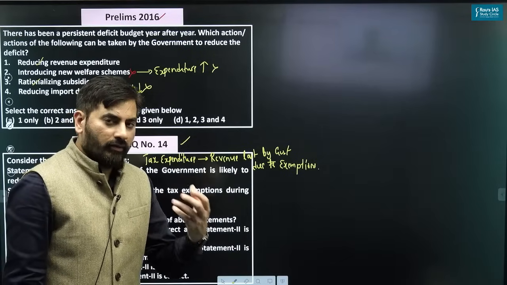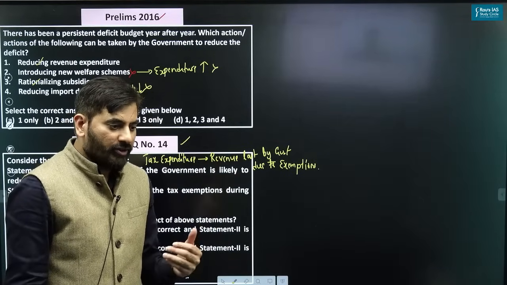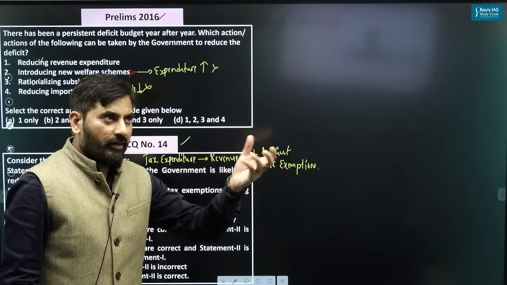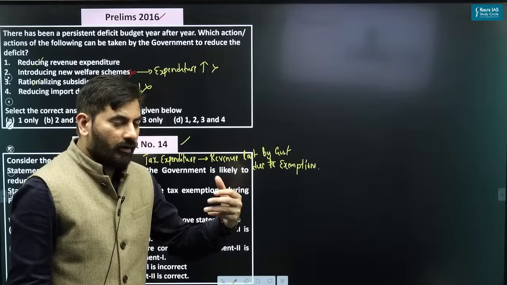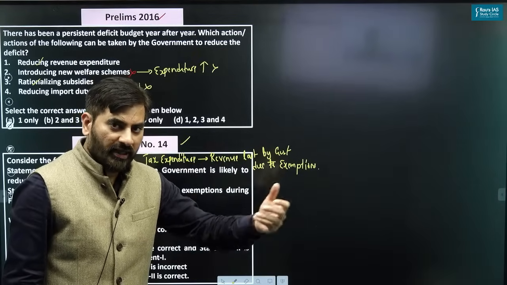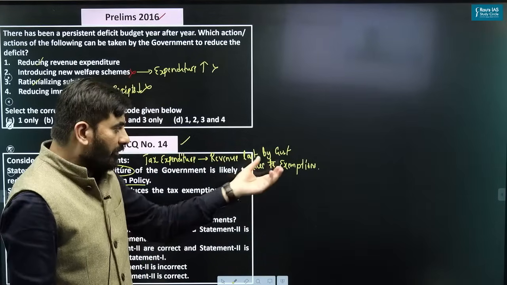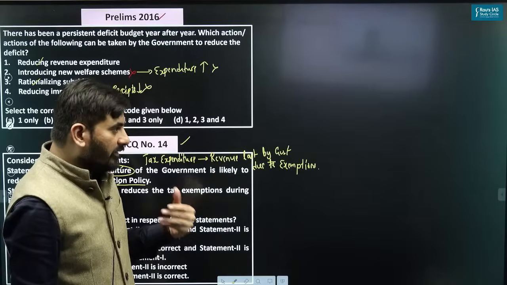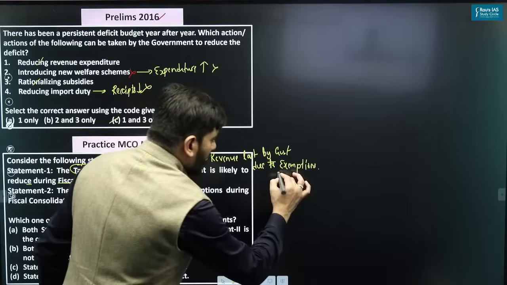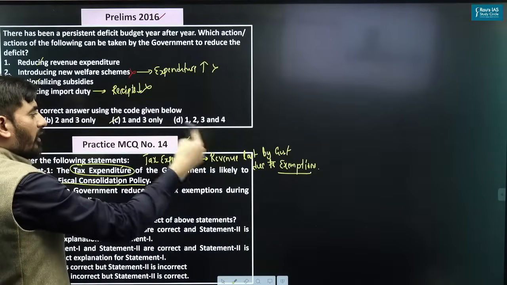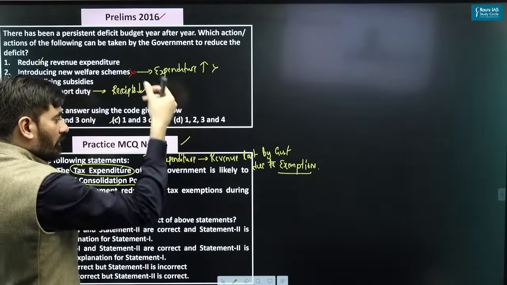For example, an individual may get tax exemption if they make investment in mutual funds, or donations to religious and charitable organizations. Companies can make investment in R&D and claim tax exemption. So whenever the government gives tax exemption, revenue is lost. How much revenue the government loses?